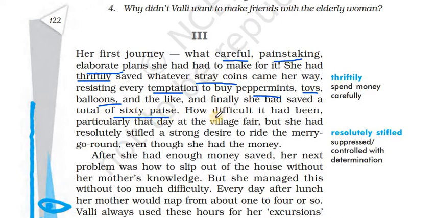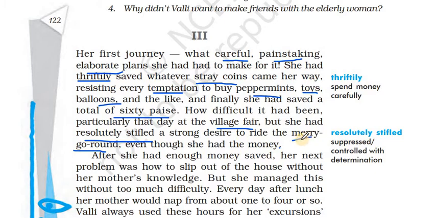How difficult it had been, particularly that day at the village fair, but she had resolutely stifled a strong desire to ride the merry-go-round even though she had the money. She had been very particular about not spending money on peppermints and toys. But especially at the village fair, it was very difficult for her because she was so fond of the merry-go-round.